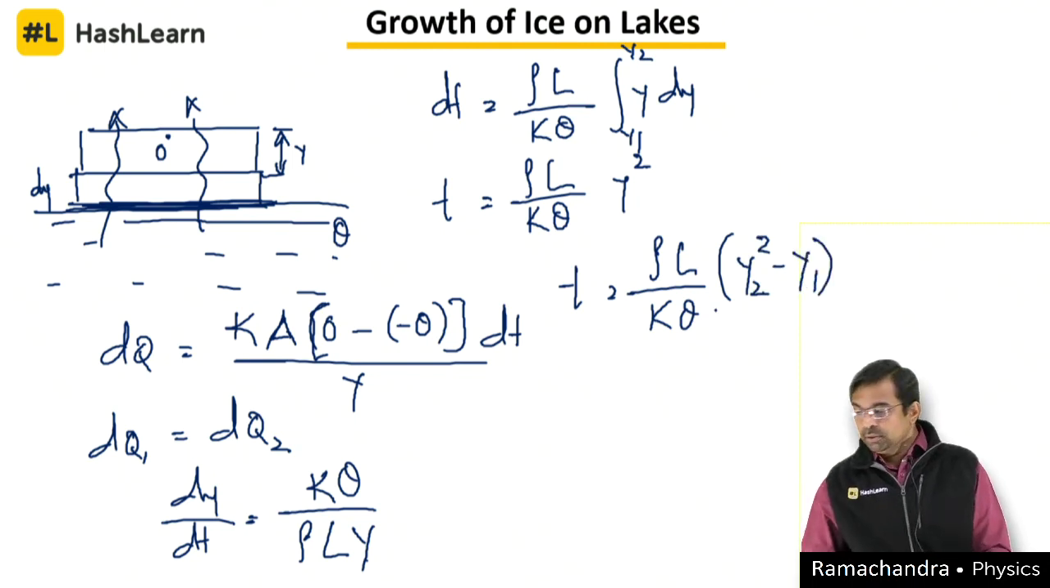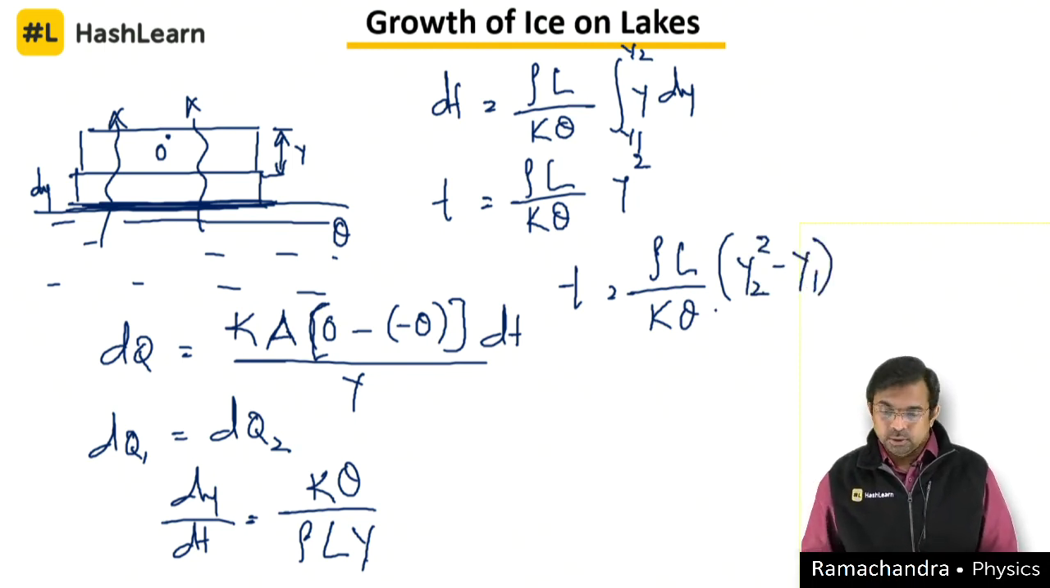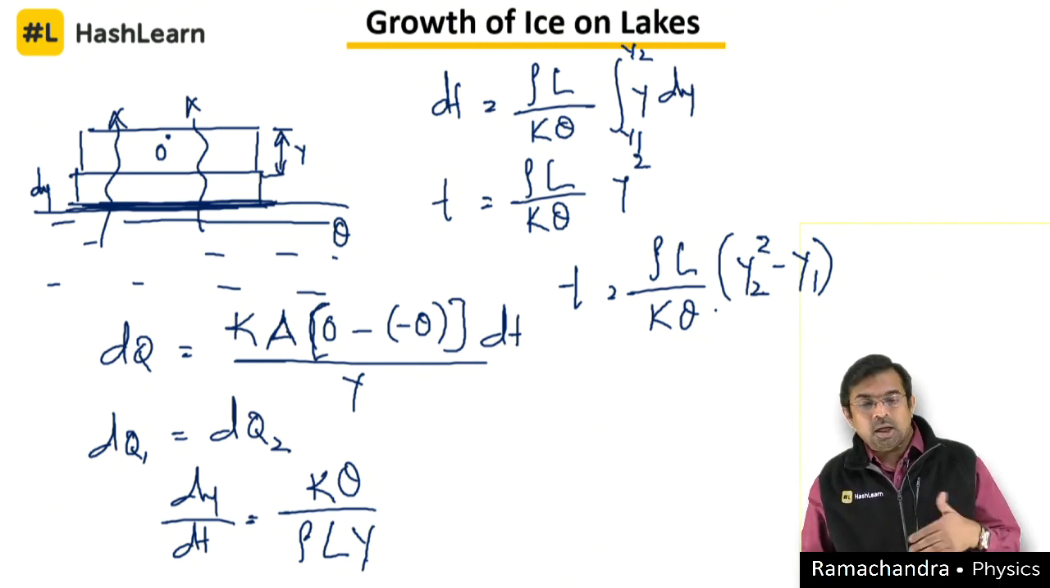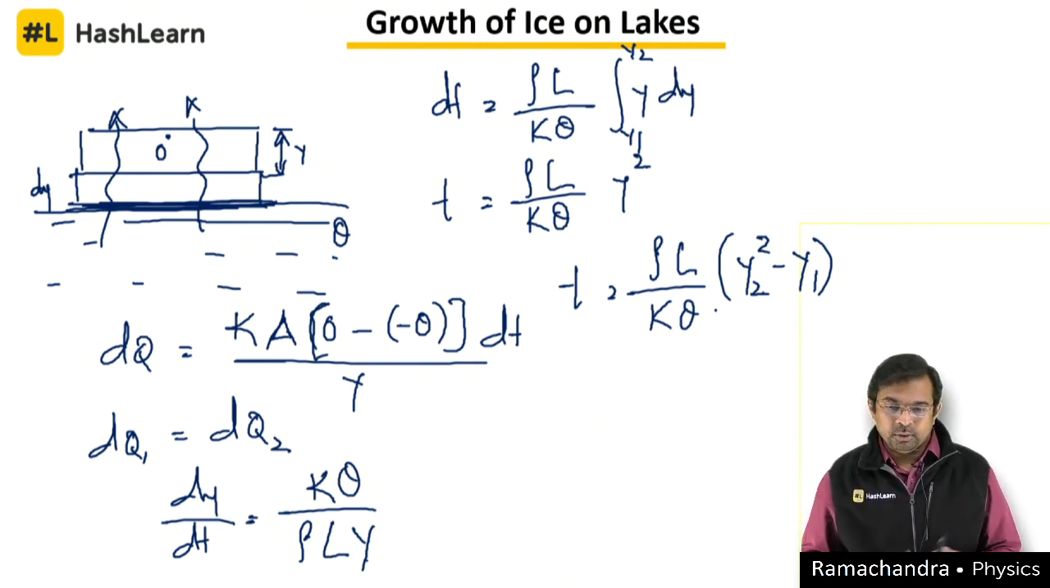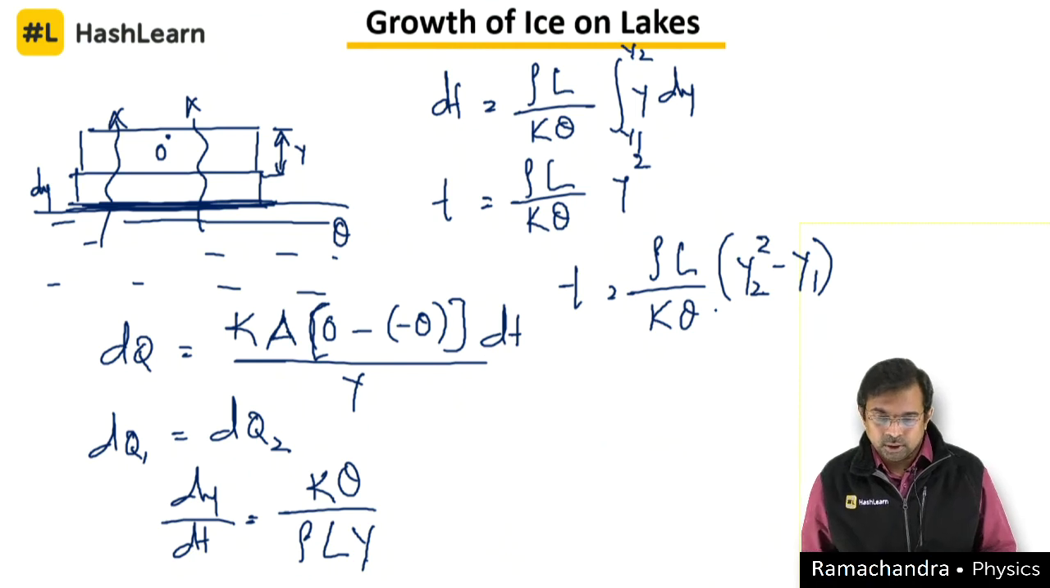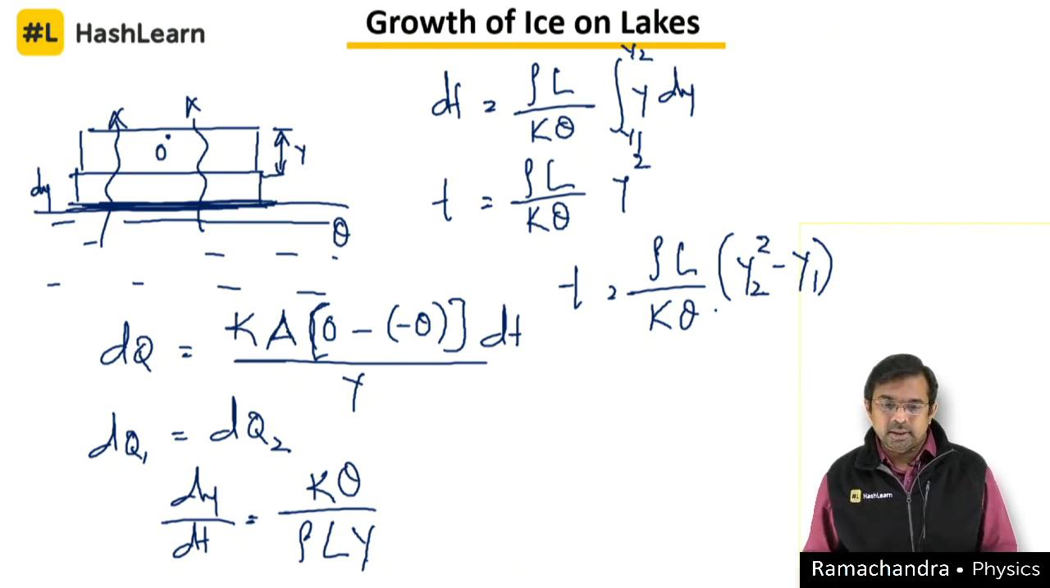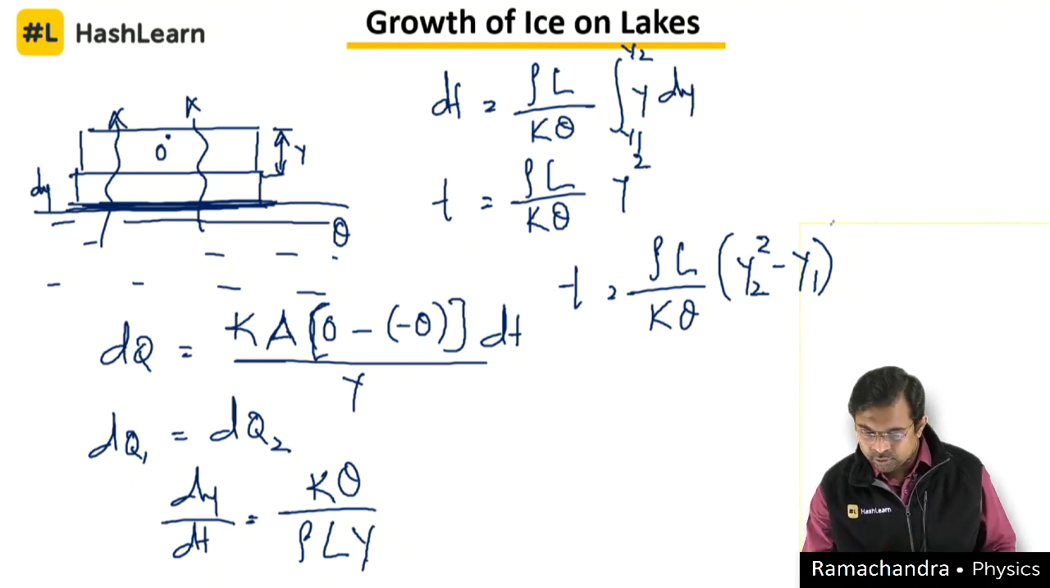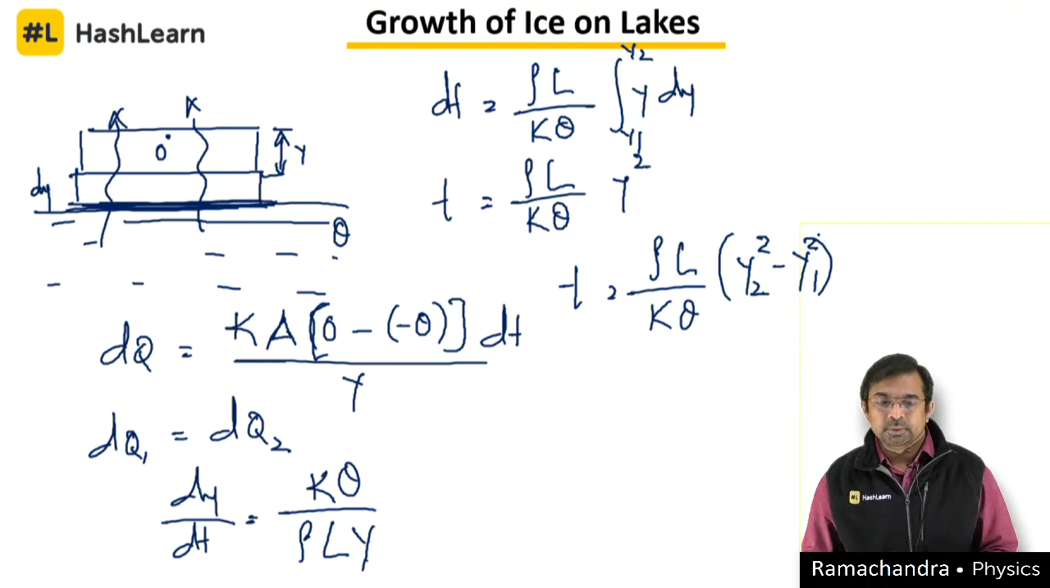So this is the equation for the ice growth, and you can see that as the ice keeps growing, the loss of heat is going to be lesser and lesser, because ice is a very bad conductor of heat. So that's why after some time it's going to stop.